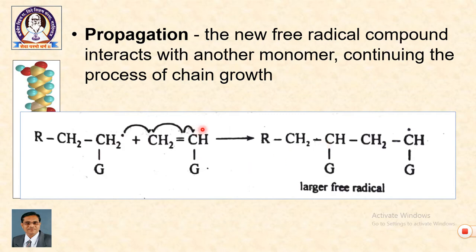In the stage of propagation, this radical adds to the next molecule. The new free radical interacts with another monomer, continuing the process of chain growth. So, this is the radical formed in the first step by activation of the free radical initiator. The same adds to a second molecule, and we get one more, larger free radical. These free radicals subsequently add to more monomers, forming larger free radicals. So, the reaction is called propagation.